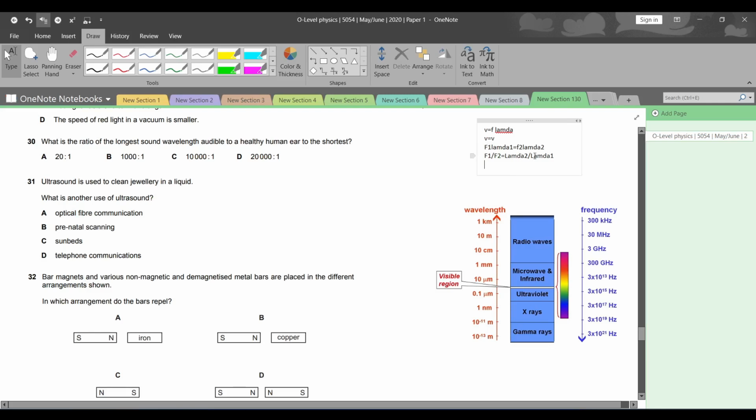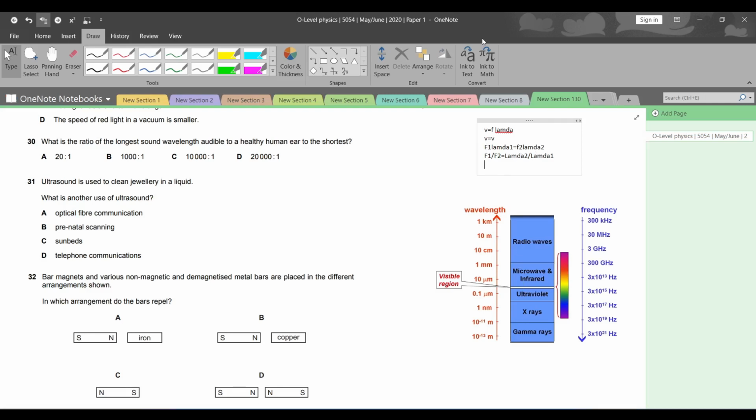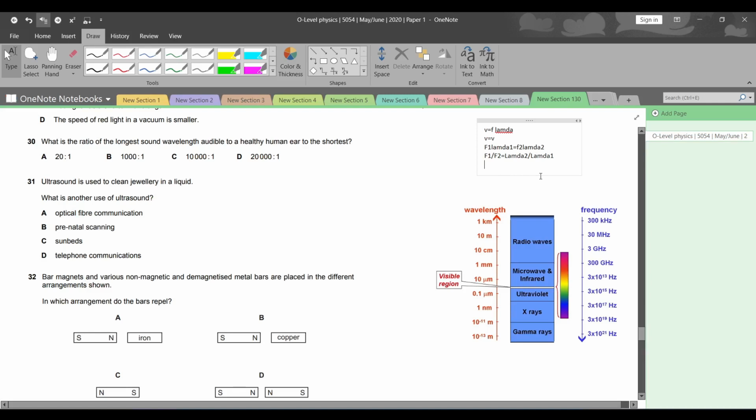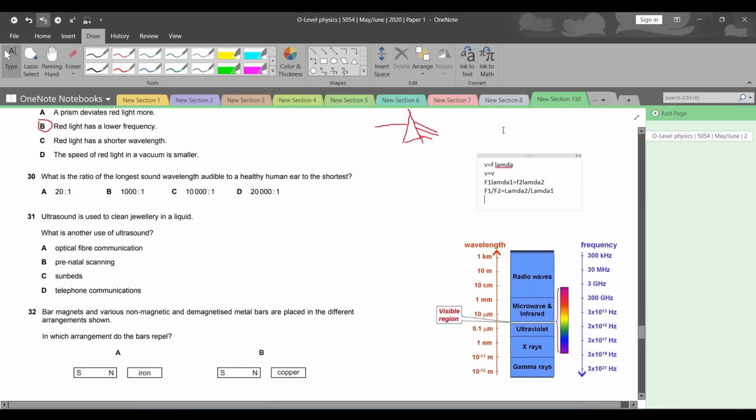You can simply derive that, like, off of your knowledge, ना कि आप इतनी ज्यादा वर्किंग करो, क्योंकि कुछ बच्चे होते हैं जिनको समझ आ जाती. So yeah, F1 divided by F2 is equal to lambda 2 divided by lambda 1.